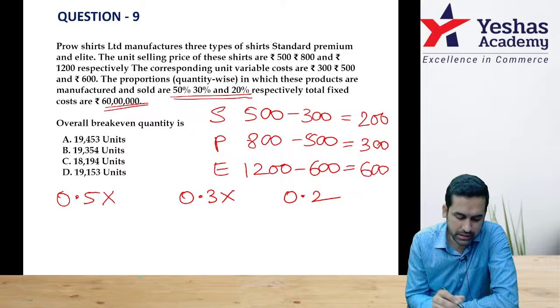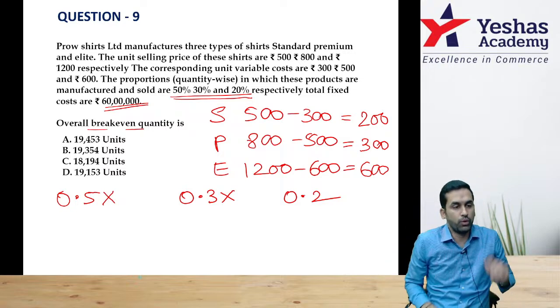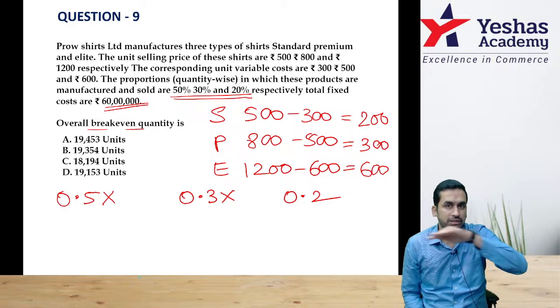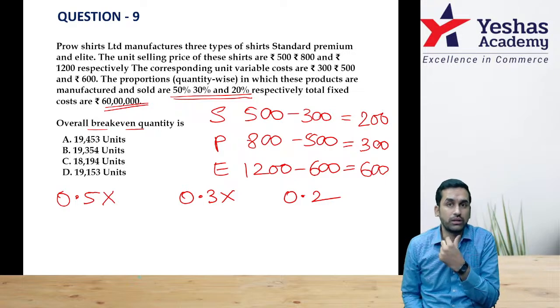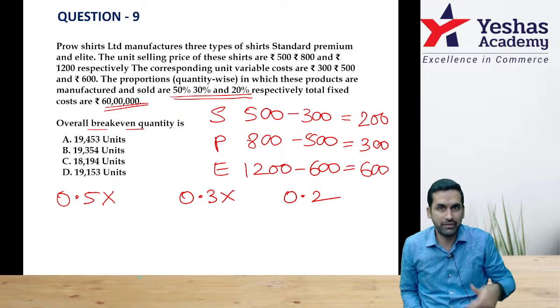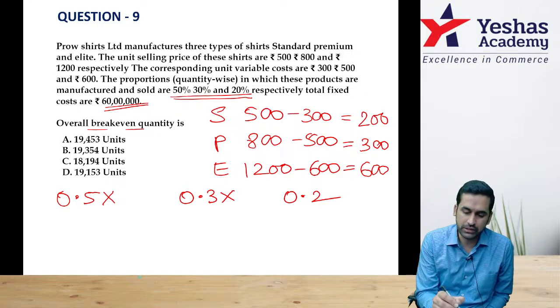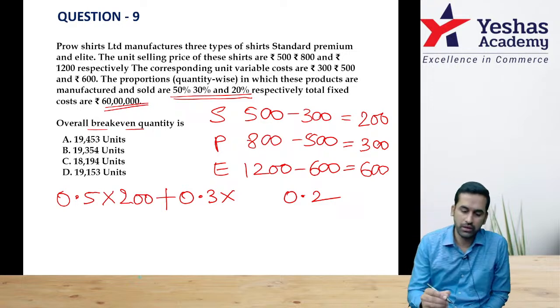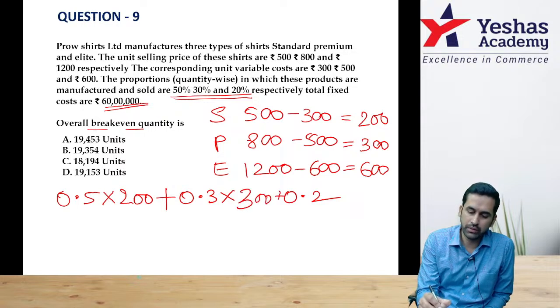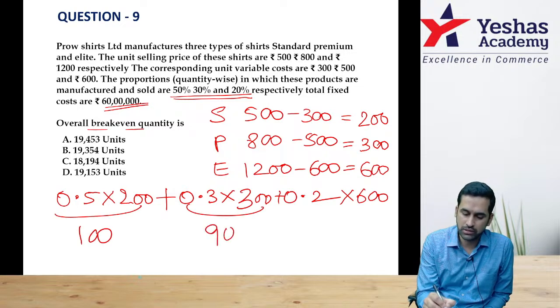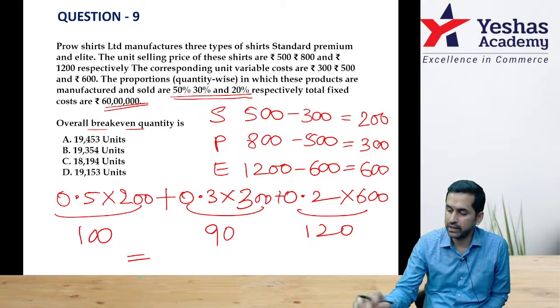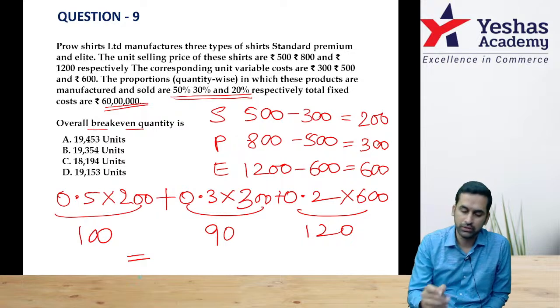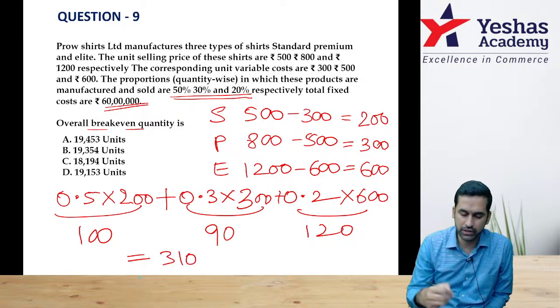Fixed cost in total is 60 lakh. They want overall BEP. For overall BEP, remember the formula: fixed cost divided by weighted average contribution per unit. For that, I have to first get the weighted average number. So 0.5 is the weight into 200, 0.3 into 300 plus 0.2 into 600. This I think is 100. This is 90. This is 120. If you just add all this, 100 plus 90 plus 120, 310 rupee is the weighted average contribution.